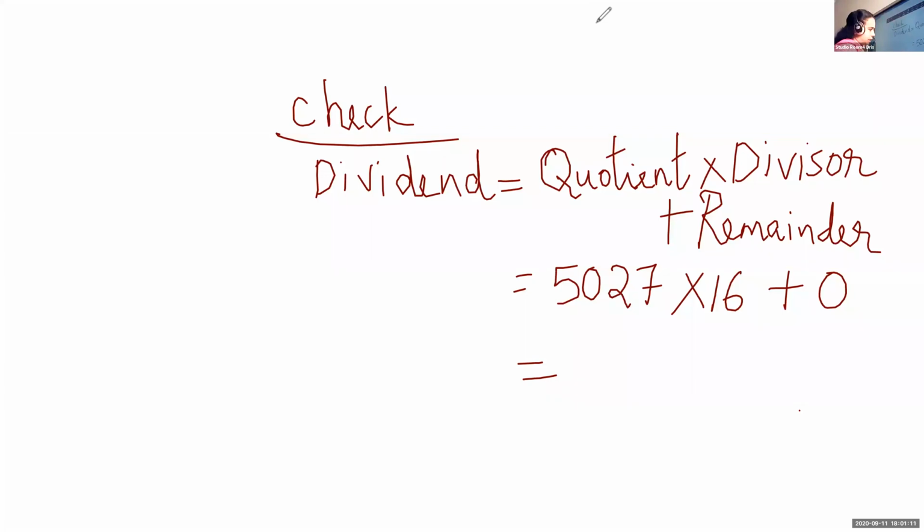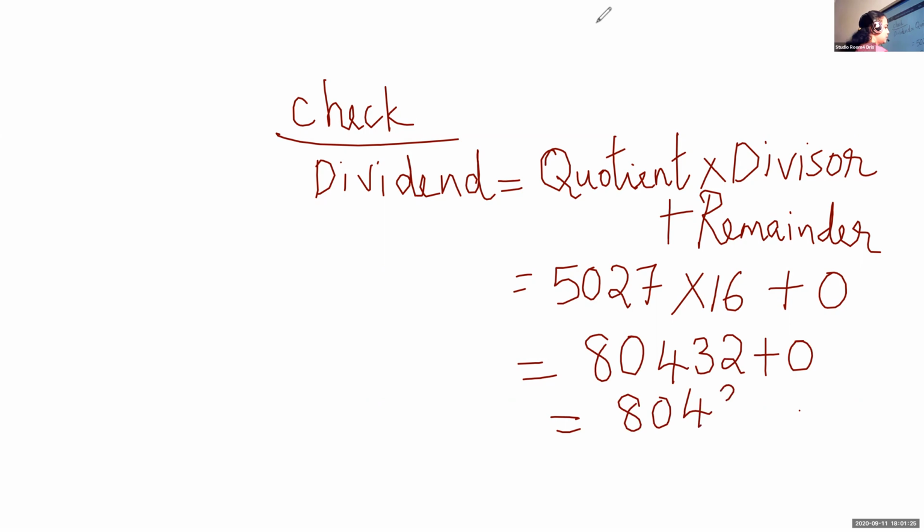Ma'am, I did not finish. So 5027 into 16, you got 80,432. And you know the remainder is 0. 80,432 is our question. So our answer is correct.